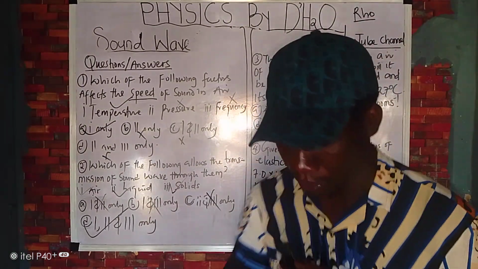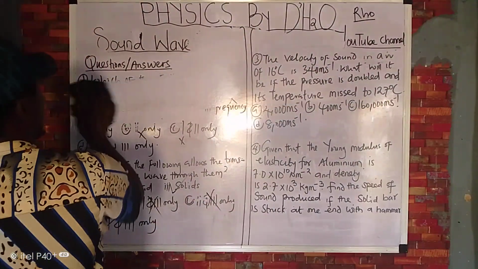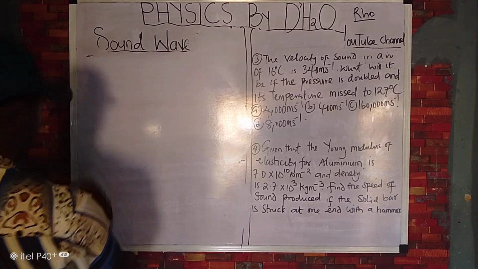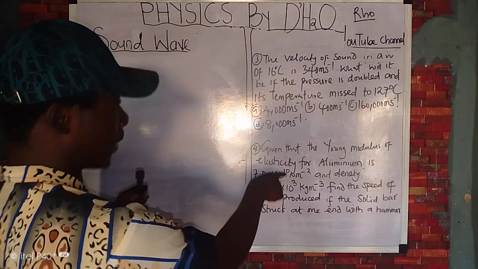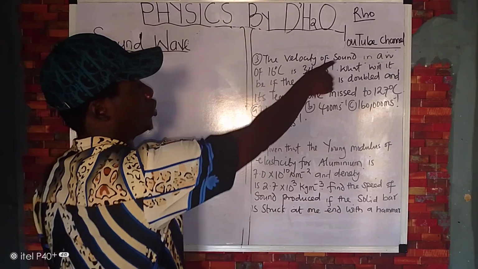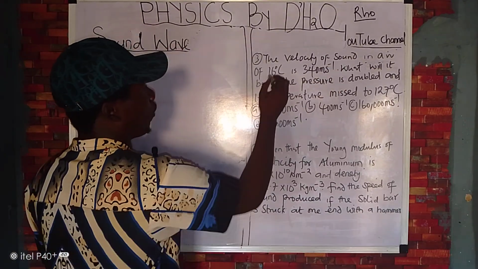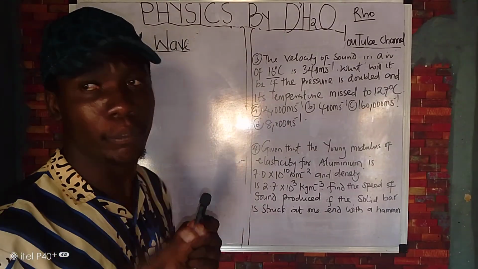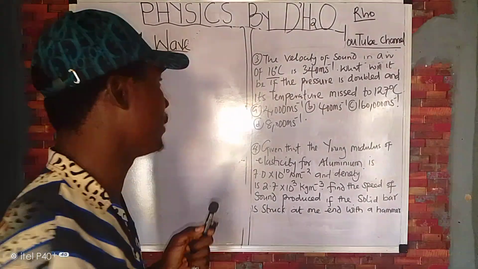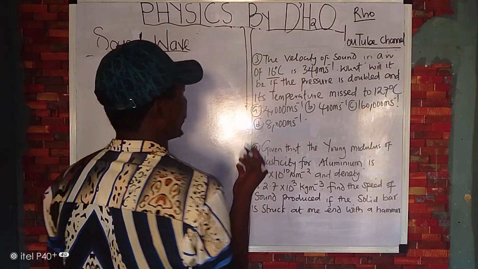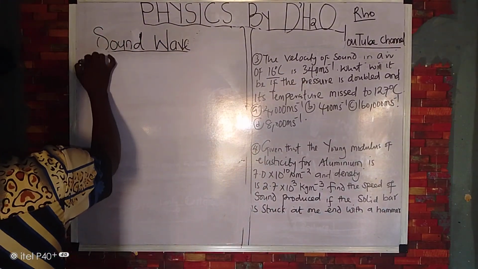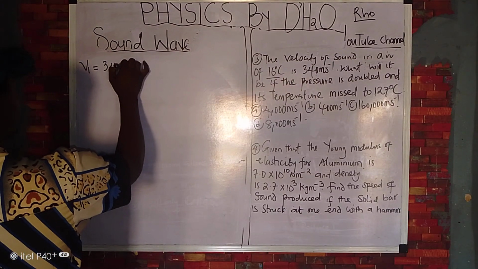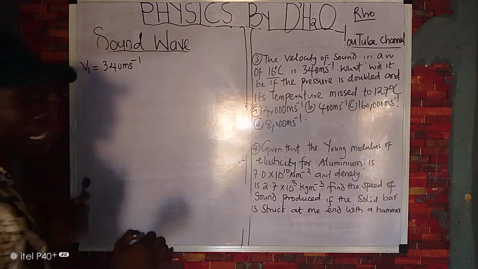Now let's take this question. Let's take question number 3. Now, according to question number 3, don't forget that this one is for you. You are going to solve it. Now, the velocity of sound in air of 16 degrees Celsius. Remember I told you that your temperature should be in Kelvin. Take note of that. So we can say that your first speed, V1, is what? 340 meters per second. Is that clear?